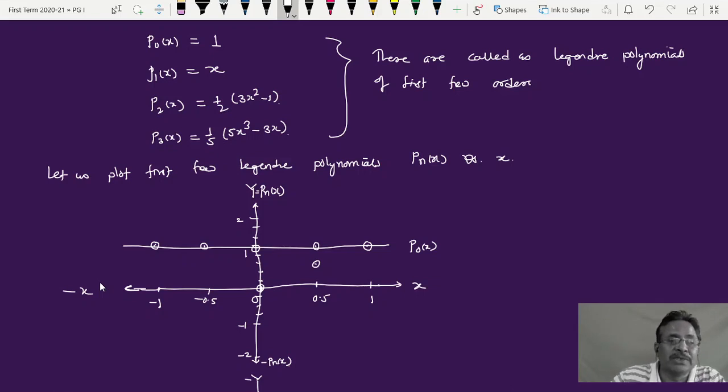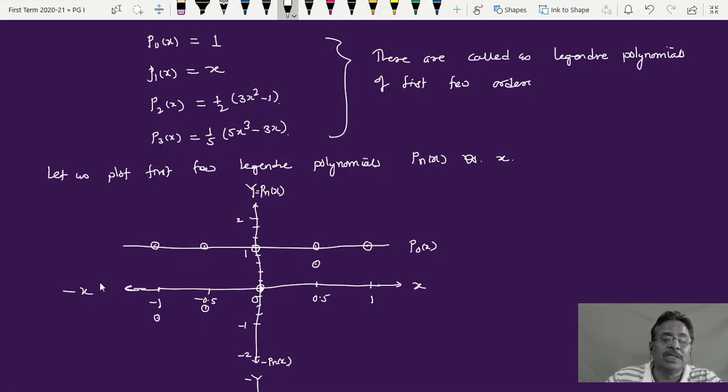Same on the negative side: when I put x is equal to minus 0.5, I'll get this value here, half of this. When I put x is equal to minus 1, P1 of minus 1 is equal to minus 1. So I'll get this value here.